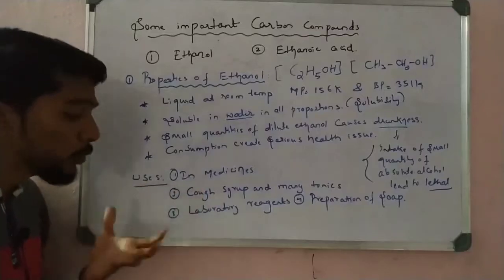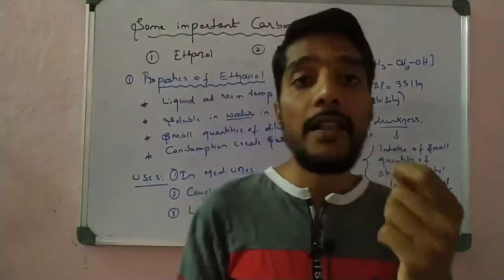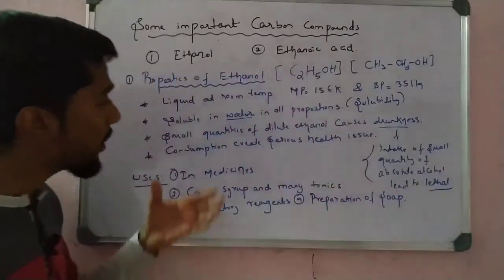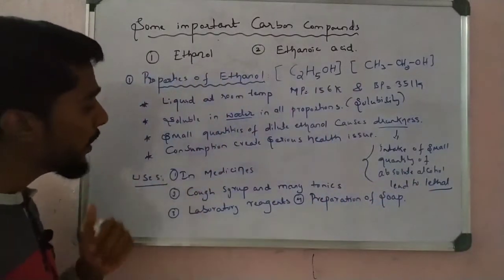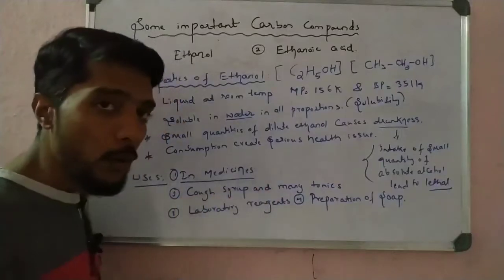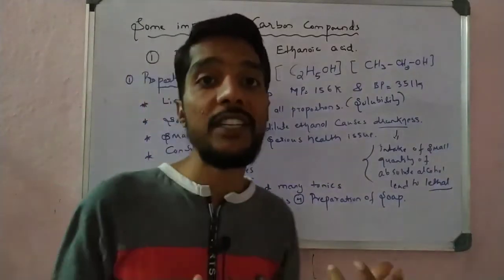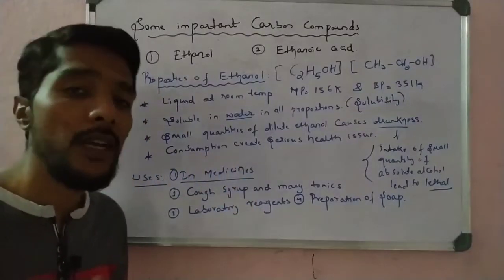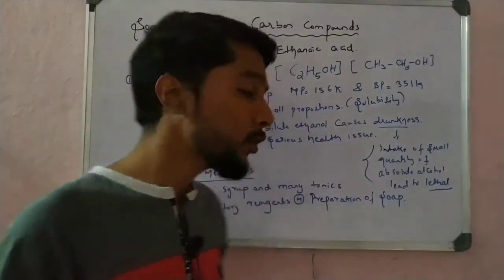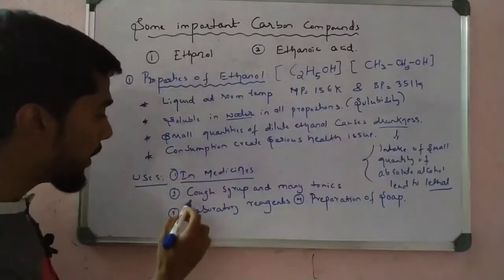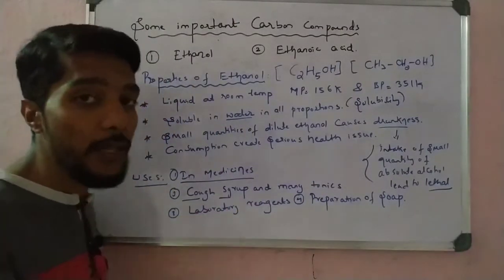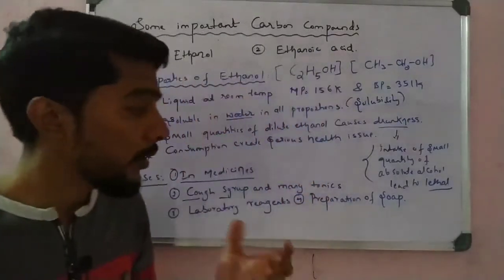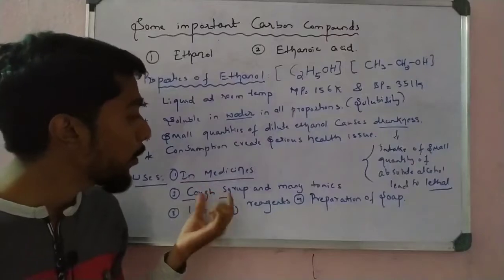Now let us see the uses of ethanol. Very important, write the uses of alcohol compounds, for example ethanol. One use is in medicines. In medicines the alcohol is used as a solvent. In the preparation of many medicines, alcohol is used as a solvent. Then cough syrups and many tonics: the cough syrups and tonics you observe in liquid form are made up of ethanol.